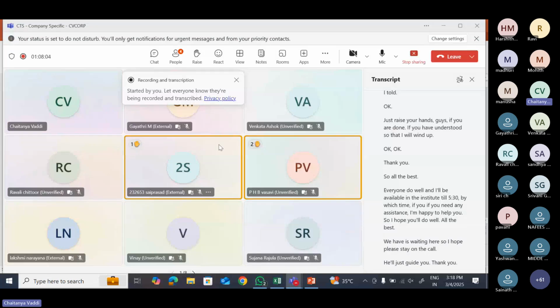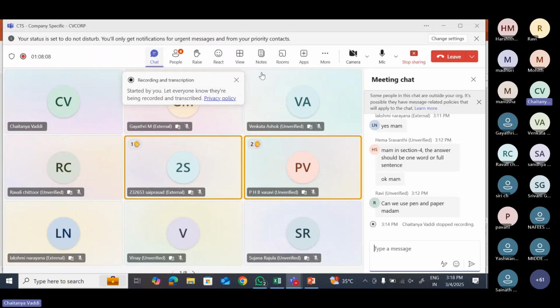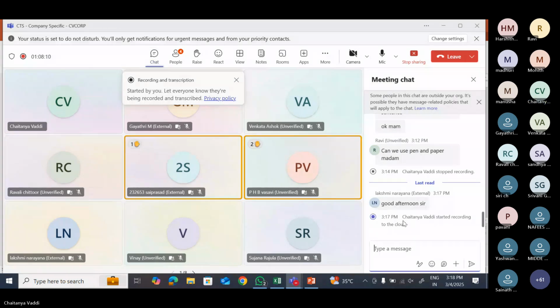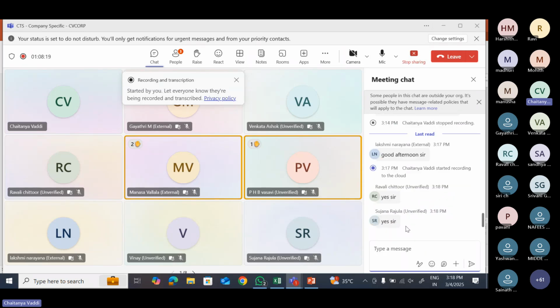Guys, can you please confirm in the chat box whether you all are able to see the screen or not? Can you type it in the chat box? Yes. Yeah. Thank you.